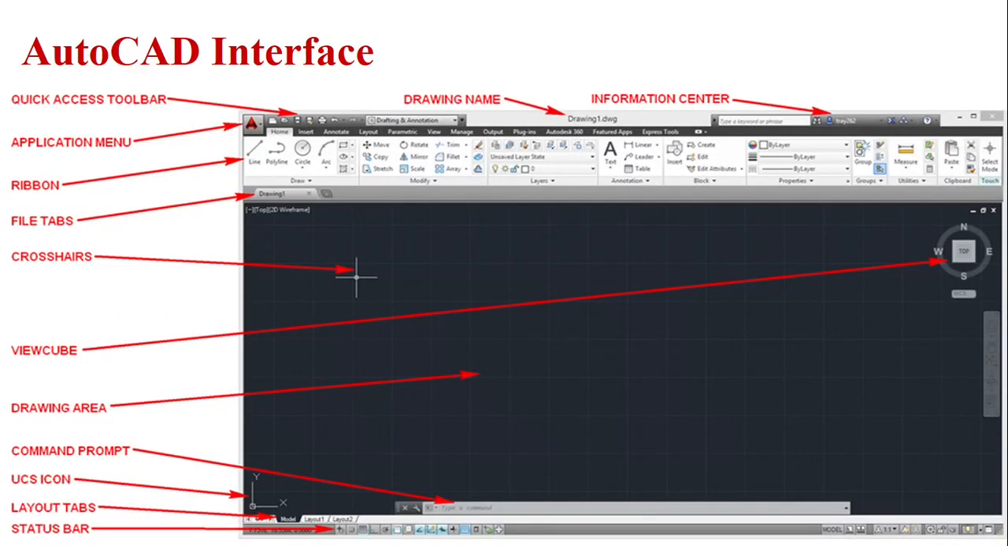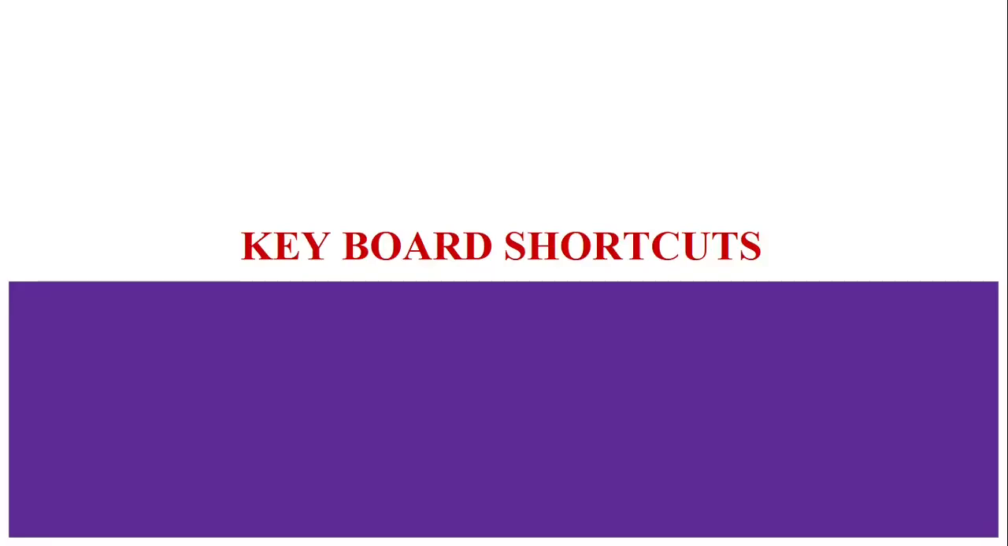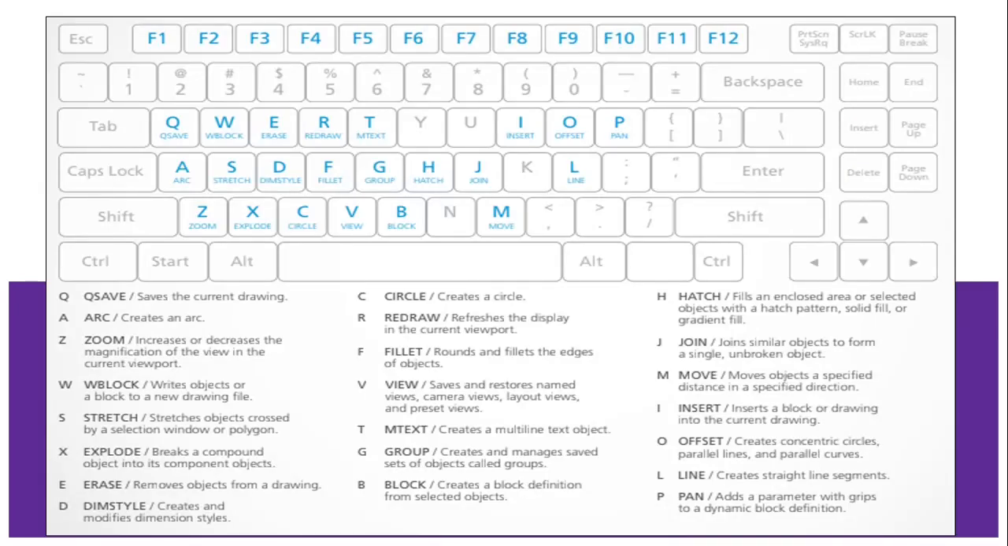This is the AutoCAD interface. When we open the software, the main screen which is visible to us is as displayed on the screen. It has so many tools and toolbars. AutoCAD has an excellent feature of having shortcut commands. We can activate the tools by using the shortcut. For example, to activate the line tool, the shortcut command is L enter.